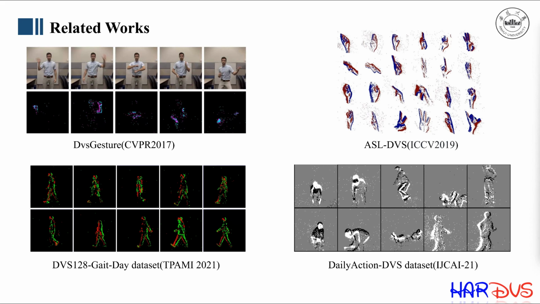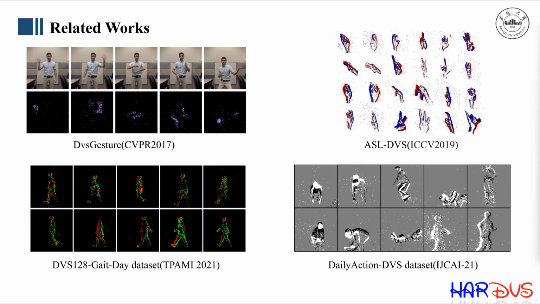DVS-128 gait day dataset was obtained by playing and shooting the dataset CASIA-B on the screen. CASIA-B is an RGB video dataset. This is a common way to obtain event datasets in the past. There are 124 subjects, and the gait data was captured from 11 views.